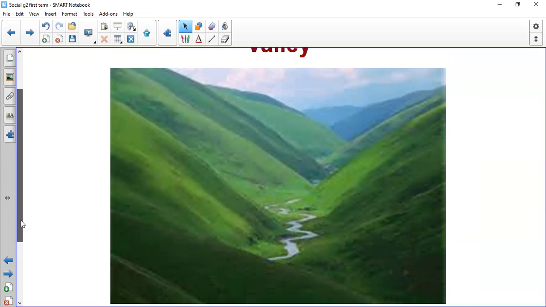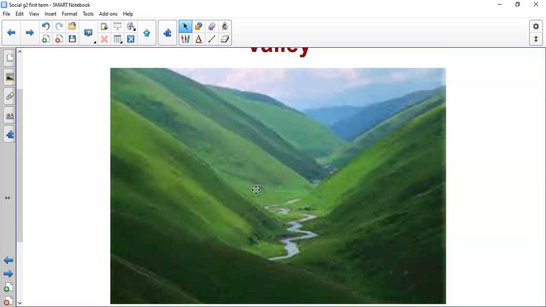The first landform is valley. Valley, lowland, between mountains or hills. Please, I want you to repeat it many times at home to memorize it. Valley, lowland, between mountains or hills.